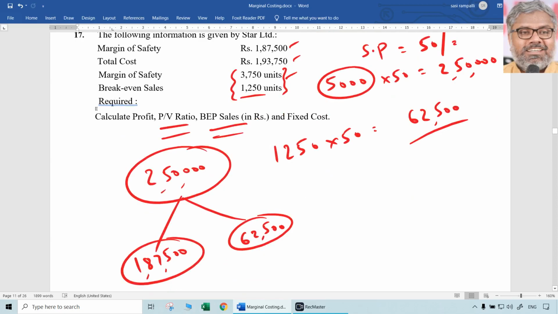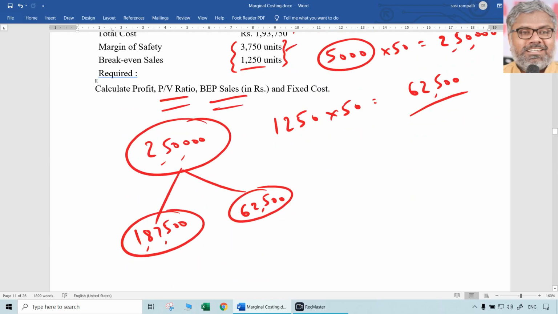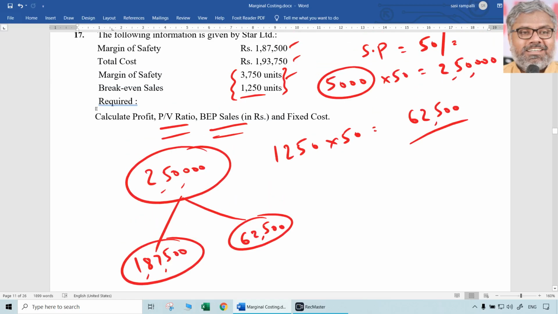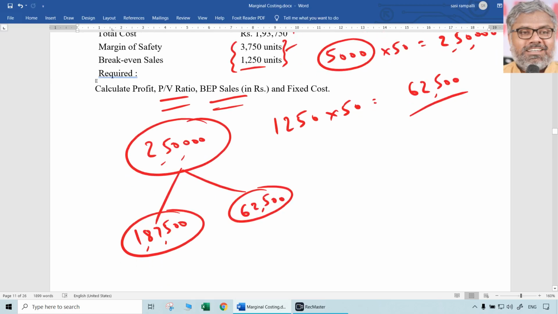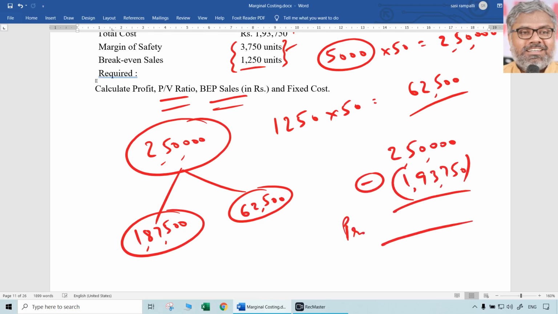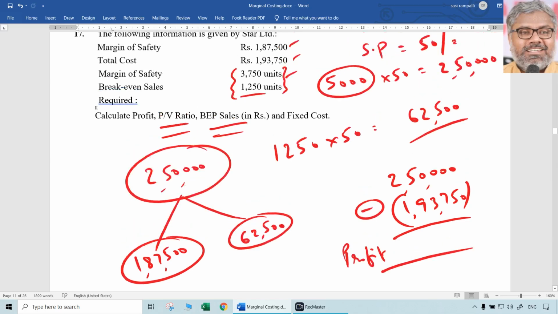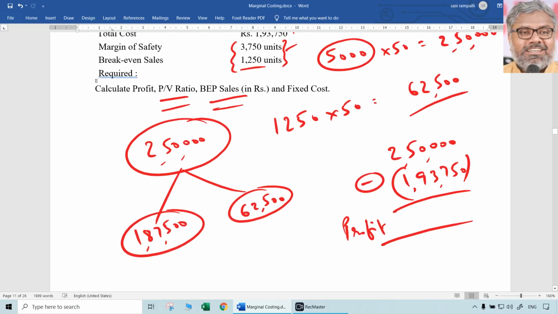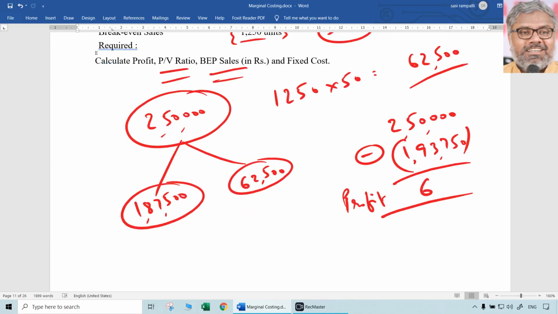Now we need the PV ratio. We can find it in any way. Let us find it this way. First of all, what is the total cost? There is some more data given, so we have to use that also. So far we have not used it. What is the total cost? 193,750. What is the total sales? 2,50,000, which we already know. When 2,50,000 is the total sales, 1,93,750 is the total cost. Naturally, how much will be the profit? 250,000 minus 193,750. Profit is how much? 56,250.